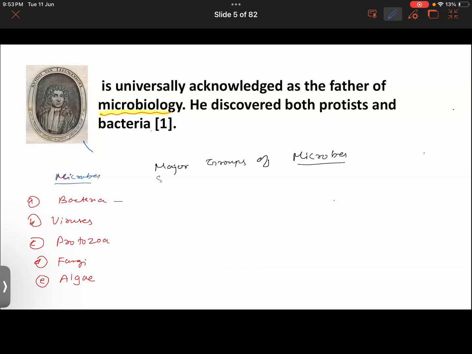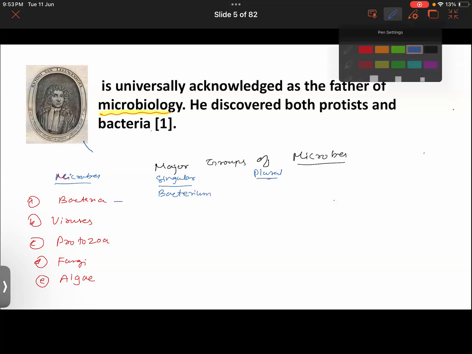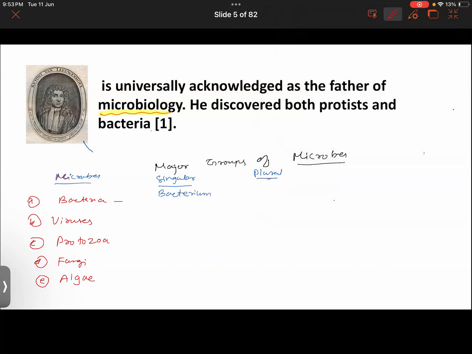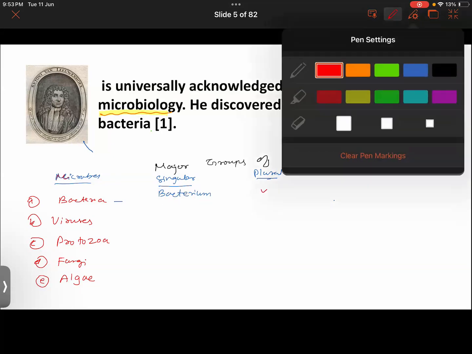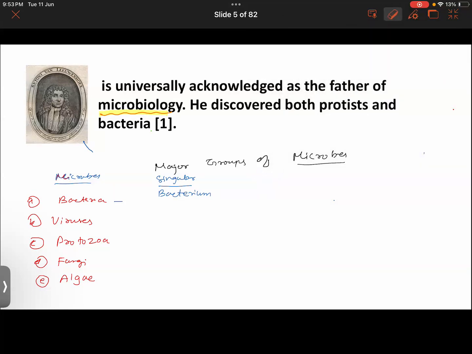Now, about singular and plural. Note this down: the singular of bacteria is bacterium. If you are doing some experiments in the laboratory and you have only one bacterium, that would be called a bacterium. Bacteria is the plural. Hope you are getting it.